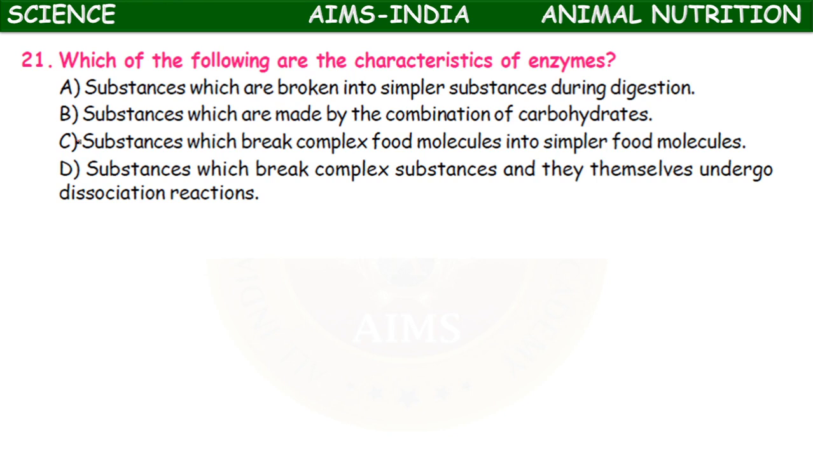First one, enzymes are the substances which are broken into smaller substances during digestion. Means the sentence is giving the meaning that enzymes are some substrates. Second one, the substances which are made by the combination of carbohydrates. Statement 3, substances which break complex food molecules into simpler food molecules. Next, the fourth one, the substances which break complex substances and they themselves undergo dissociation reactions.